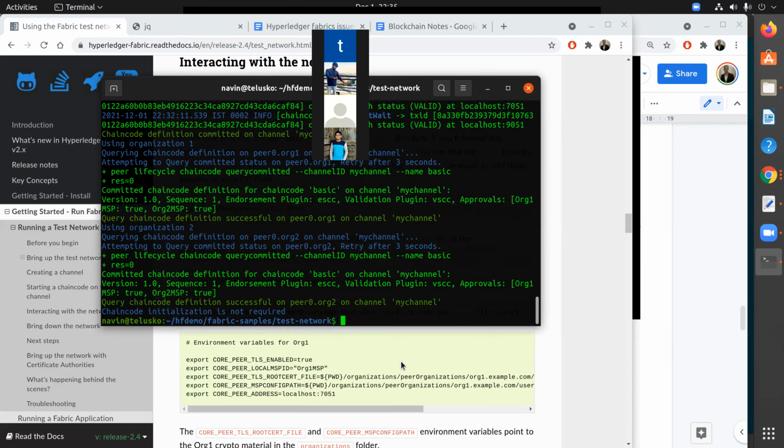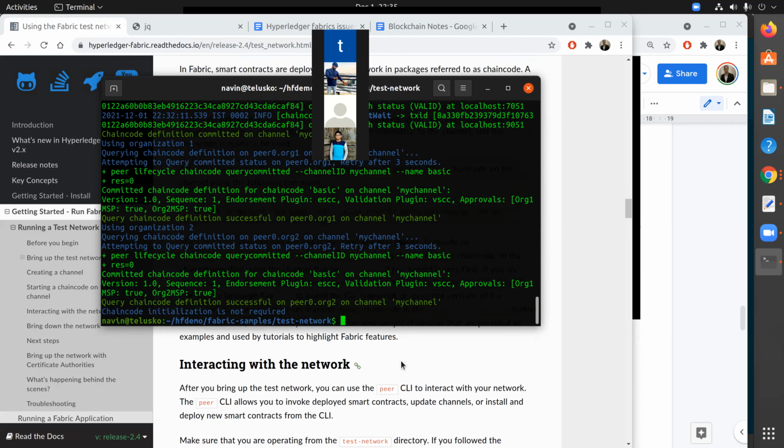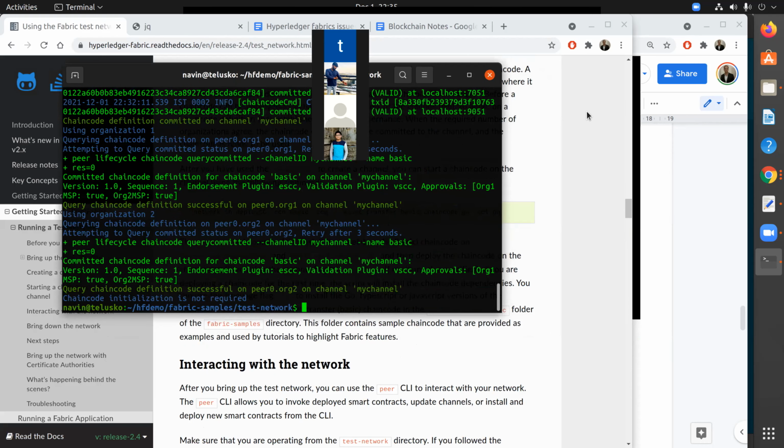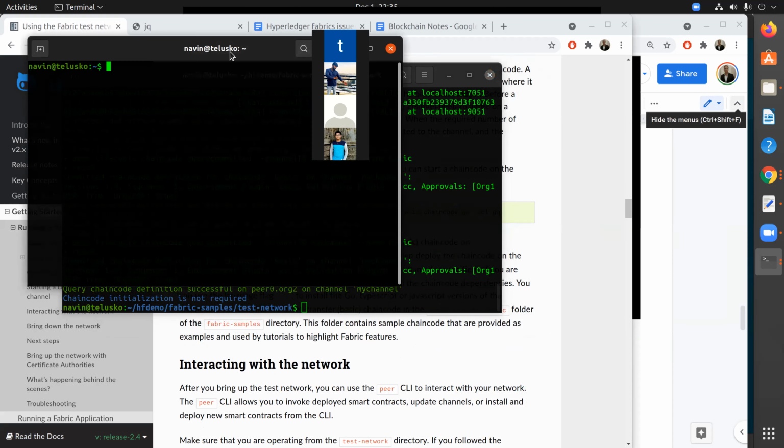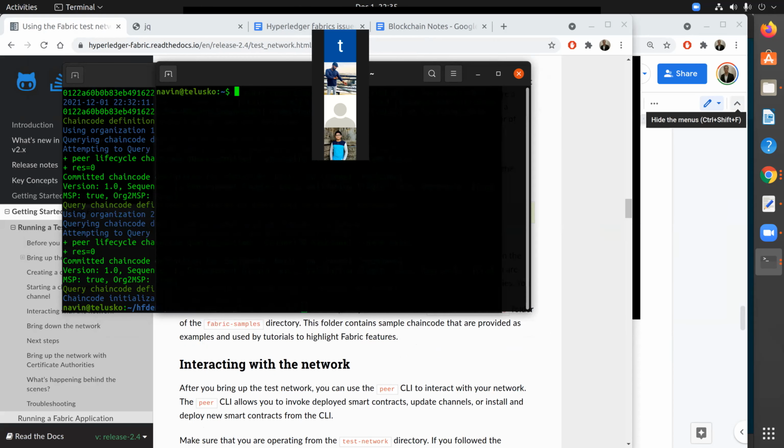So basically, we'll do that with another peer. Of course, if you want to interact with the network, we'll do that with the peer. Now this is the main window. I will not be using this window. Let me open another window here. And this window here is my first peer.